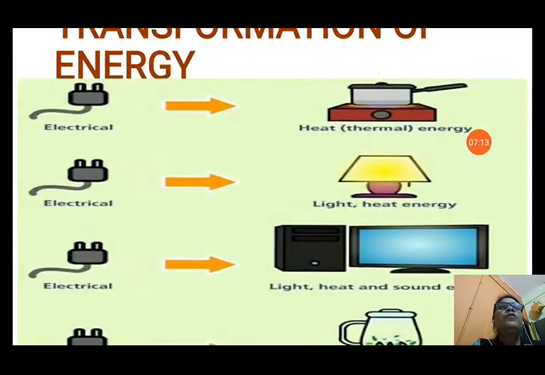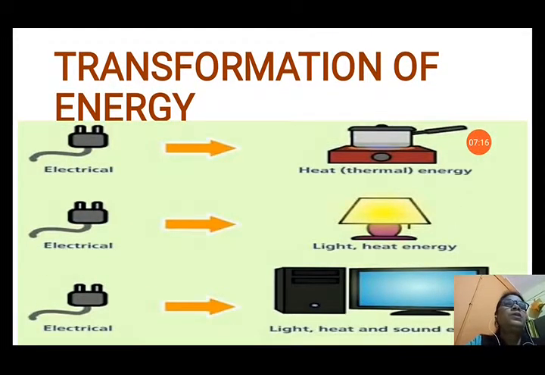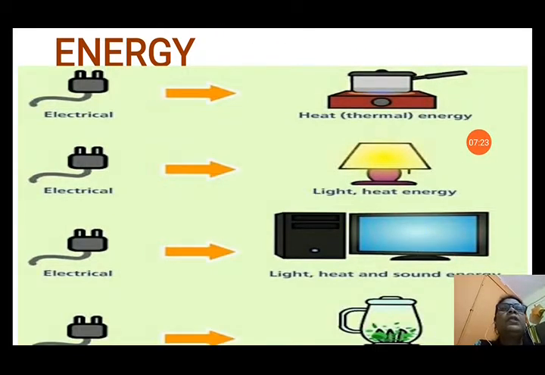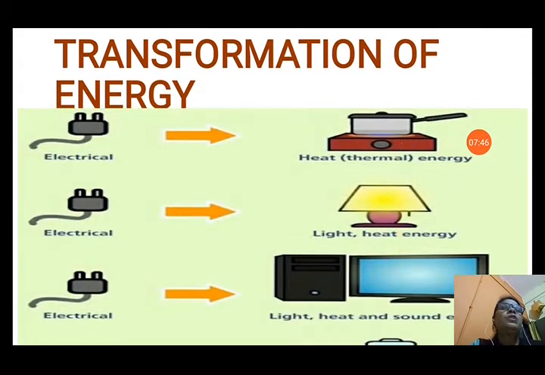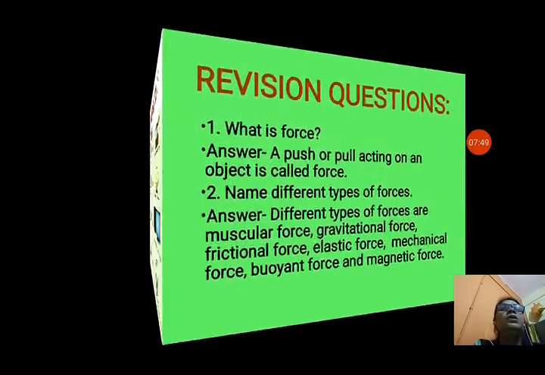Next, transformation of energy. So, energy cannot be destroyed. It only changes from one form to another. Like you can see, electrical energy is changing into heat energy or thermal energy. Electrical energy is changing into light energy and heat energy in the bulb. Electrical energy is changing into light, heat and sound energy in television. Electrical energy is converting into movement, that is motion, heat and sound when water is boiling in a boiler. So all this transformation of energy is possible, but the total cannot decrease or increase.